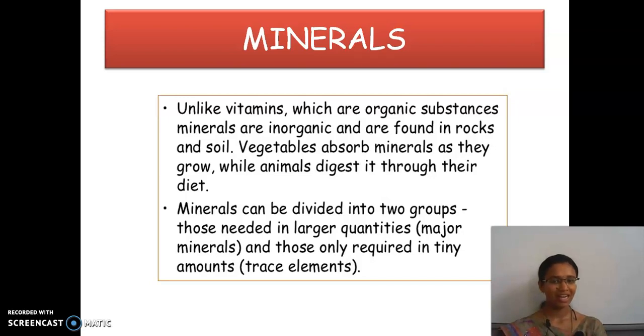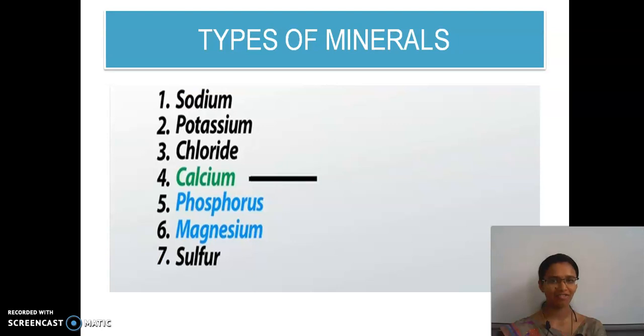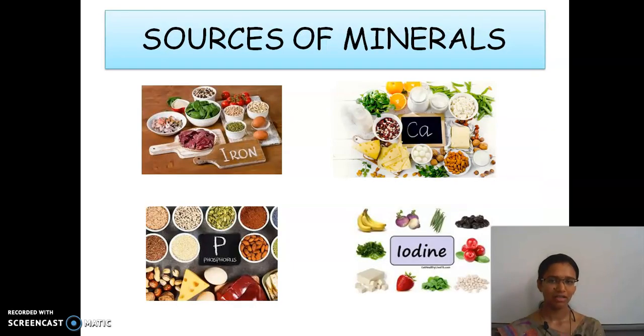Okay. And then minerals can be divided into two. They are major minerals and trace minerals, which are required in smaller quantities. These are the types of minerals: sodium, potassium, chloride, calcium, etc. And then these are the sources of minerals. So iron, where do we get it from? Yes, and then calcium, phosphorus, iodine.